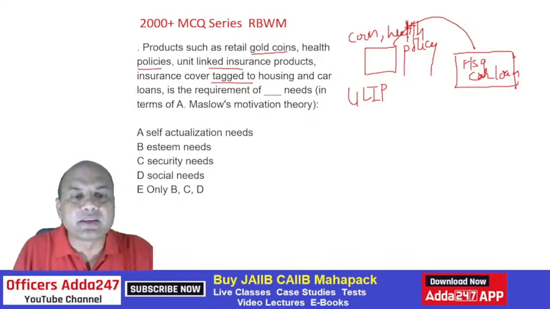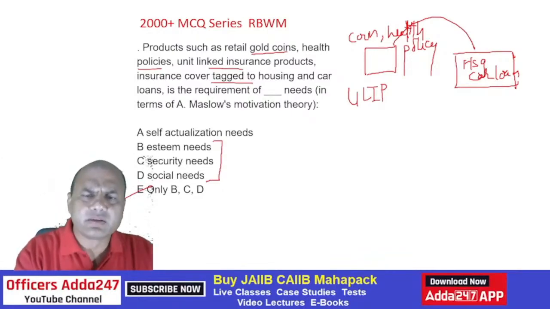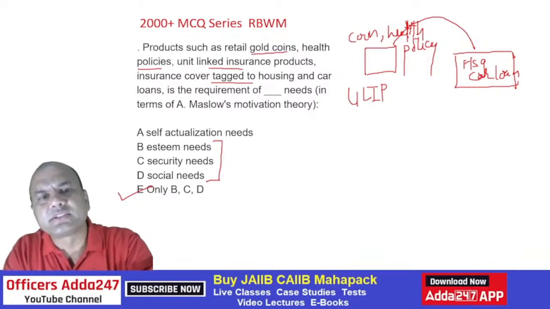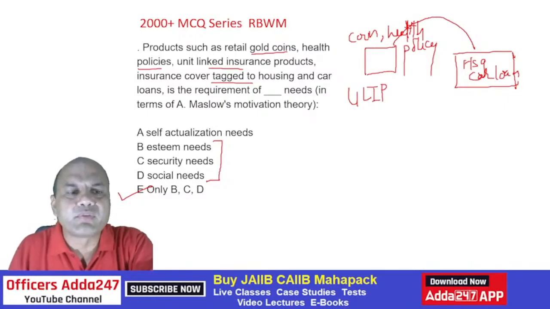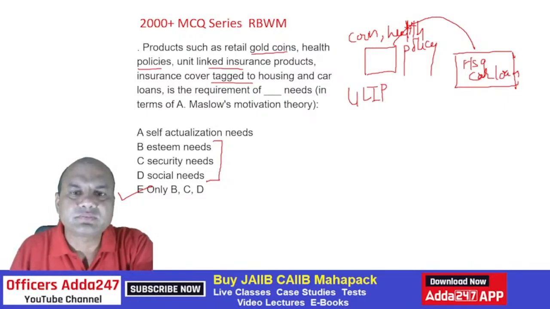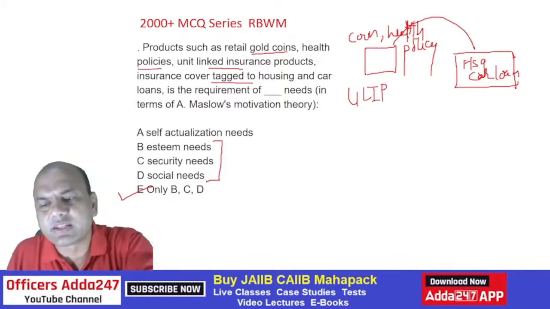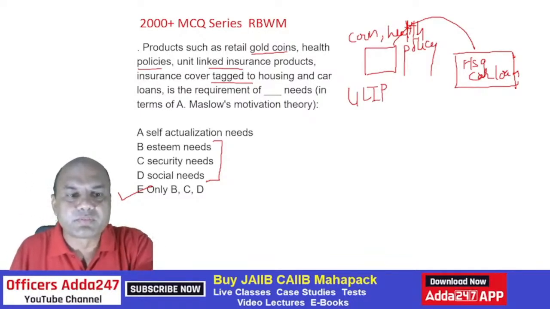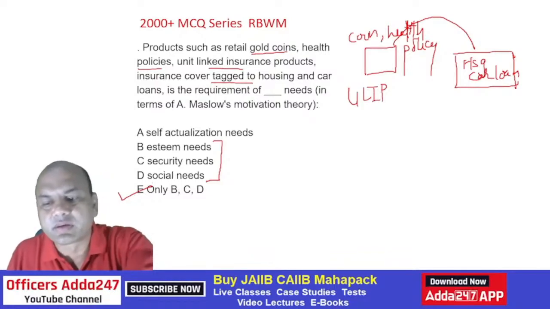So it is typically needed in these three levels: B, C, and D. So it's only E. Typically, this is the point, because a self-actualization level person does not require any of these. What is the need for this person? This person is already retired, so this person won't require anything like this.